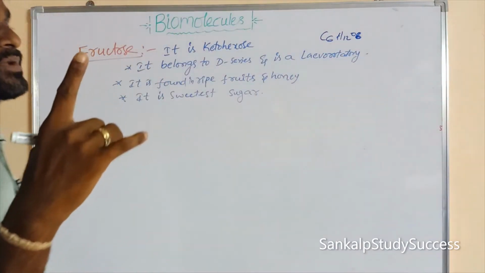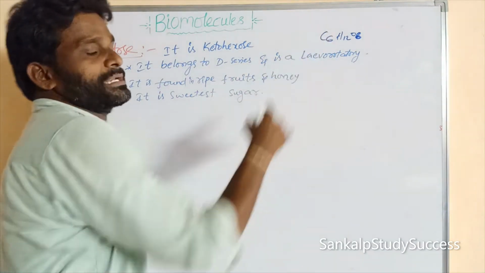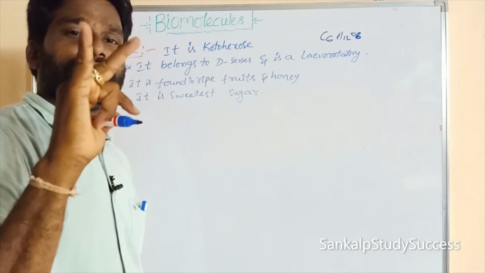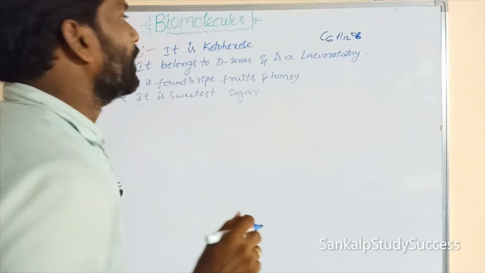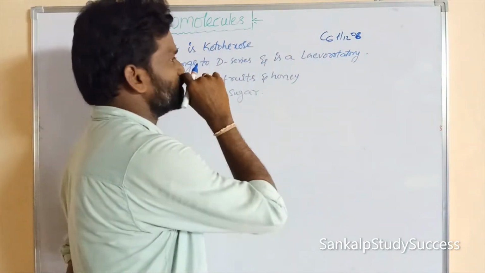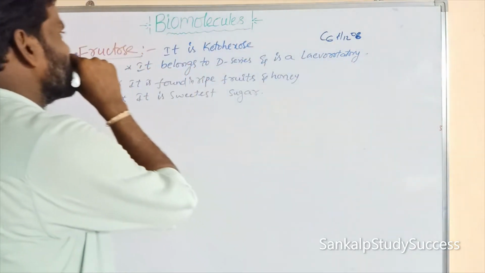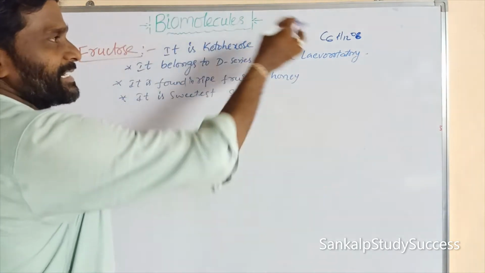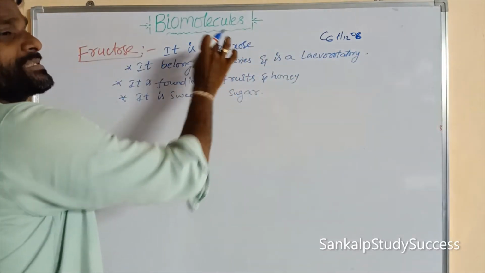Glucose, fructose, mannose, galactose all have the same molecular formula, C6H12O6. All are 6-carbon monosaccharides. Fructose contains a ketone functional group, so it is a ketohexose. It contains 6 carbons and its functional group is ketone.